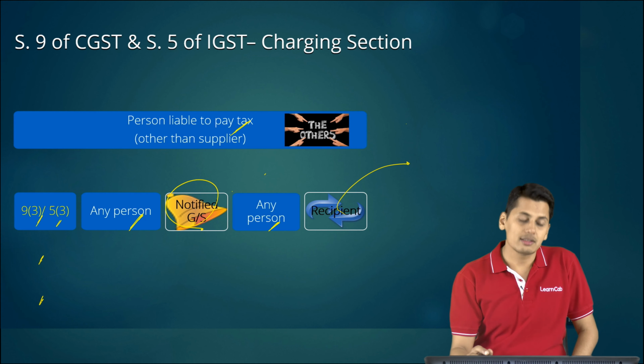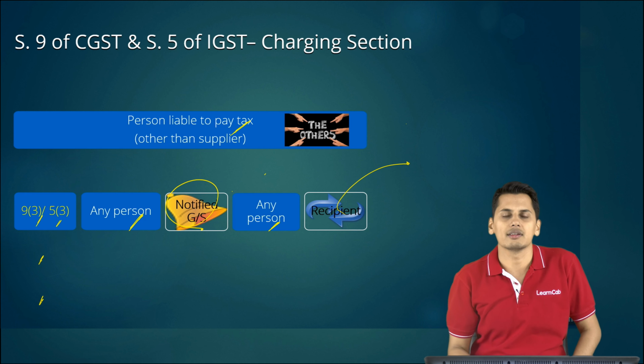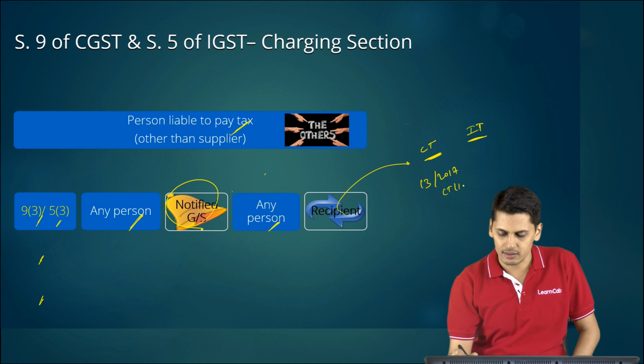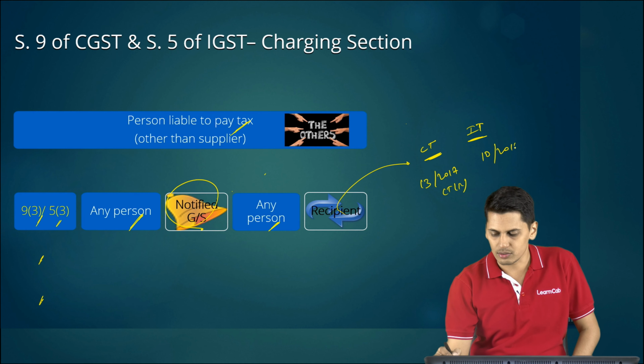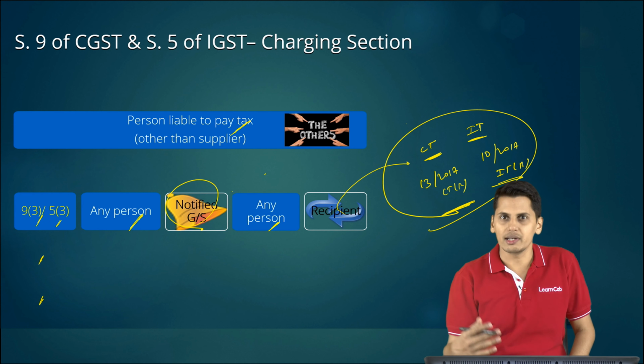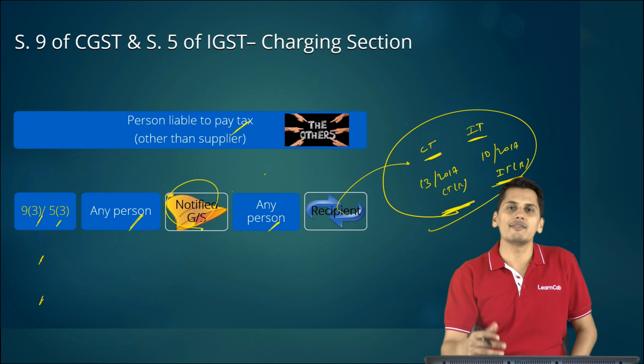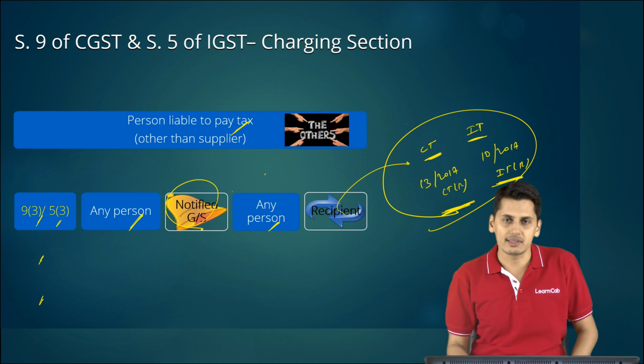So now friends, as regards the notification for services, under central tax it is 13/2017 central tax rate, and under integrated tax you have 10/2017 integrated tax rate. Now friends, for this attempt, there are a few additions being made to these respective notifications, 13/2017 for central tax and 10/2017 for integrated tax. Let's have a look at what those amendments are.